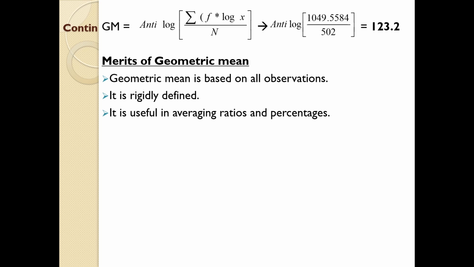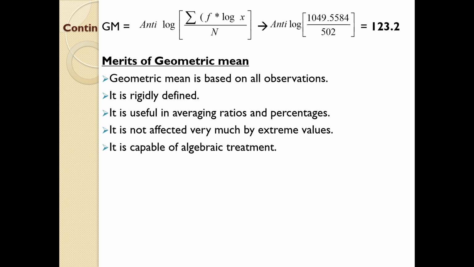So it is very useful for finding such quantitative data. Next one, it is not affected very much by extreme values, because we are not directly doing the computation on the details given in the question. We are doing the computation on the log of the each individual value. Since we are depending upon the log values, the extreme values are not affected during the computation.